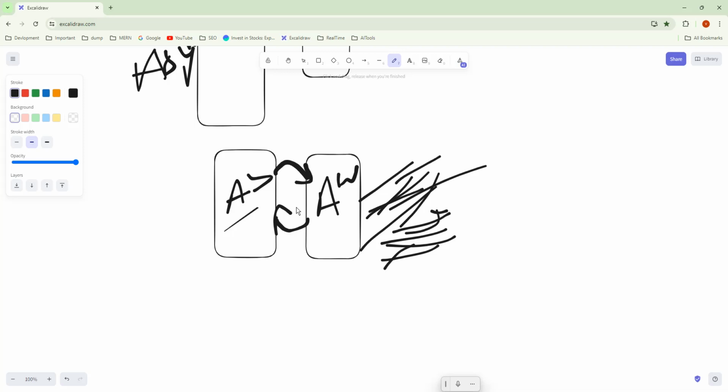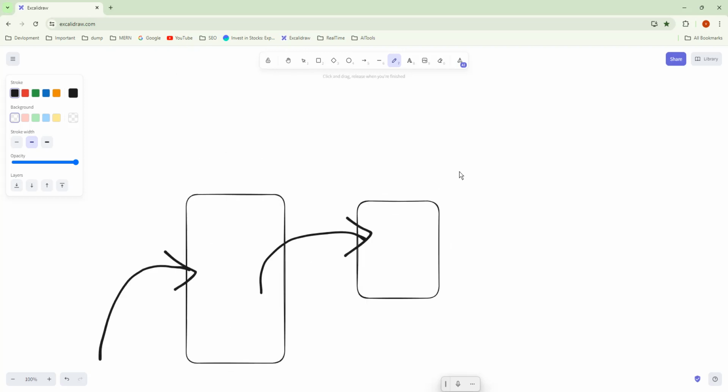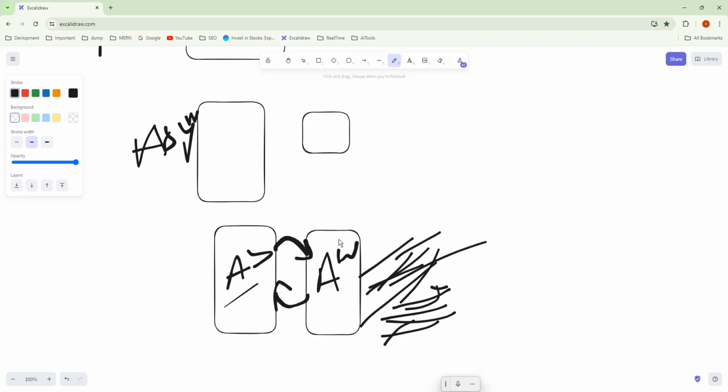This is all about the asynchronous and await function. Now, here is why it is important.